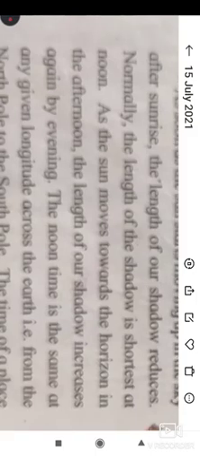This event happened due to the rotation of the earth. As soon as the sun starts moving up in the sky after sunrise, the length of our shadow reduces normally.